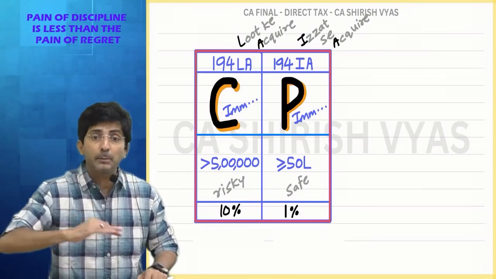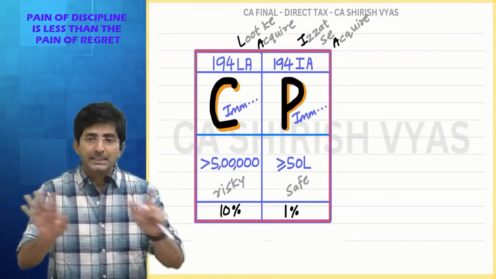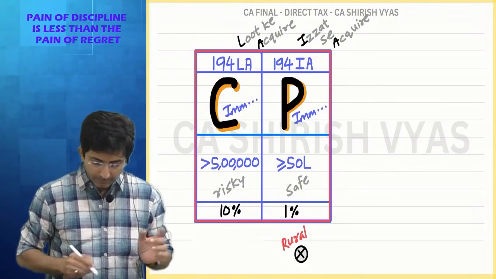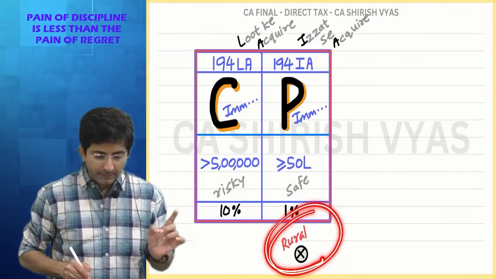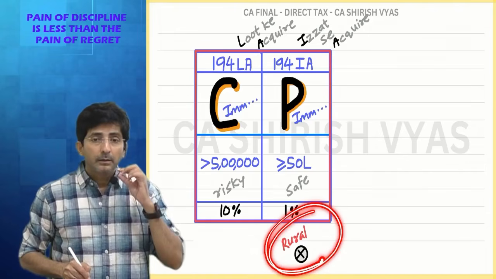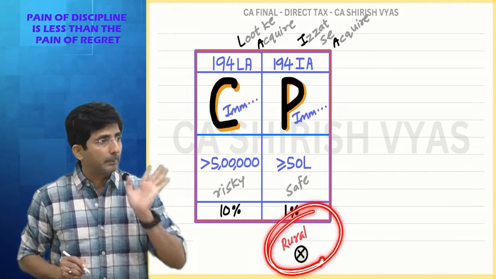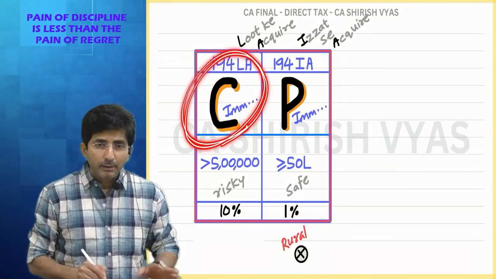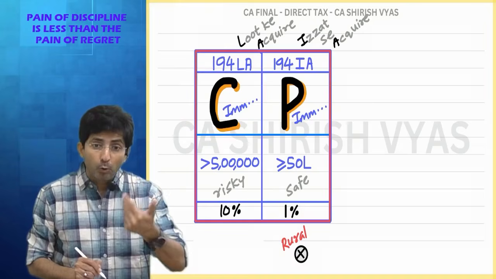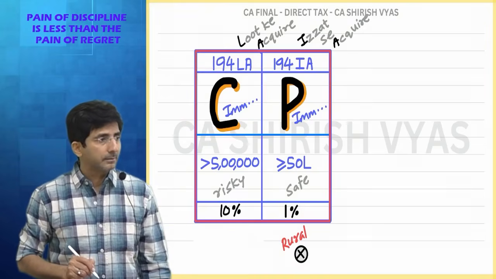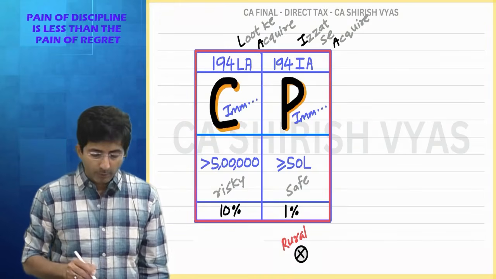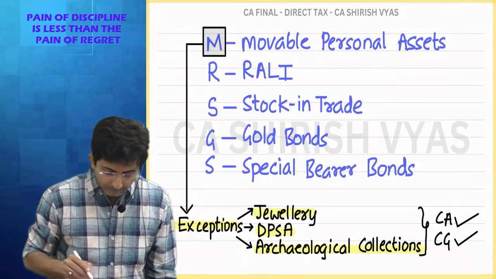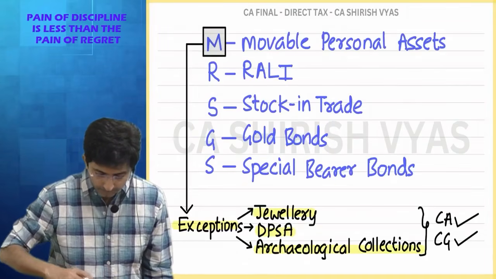TDS comes on taxable transaction. But this is tax free. So that's why see what I have written. Rural agriculture land, capital gains does not come. So TDS is not applicable. And you know, in compulsory acquisition, urban, rural, both are tax free in capital gains. You forgot now? In compulsory acquisition, if you remember, I'll tell you.